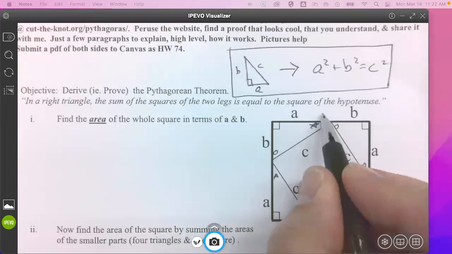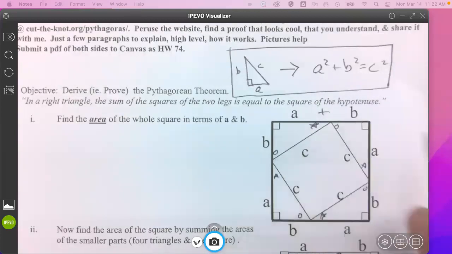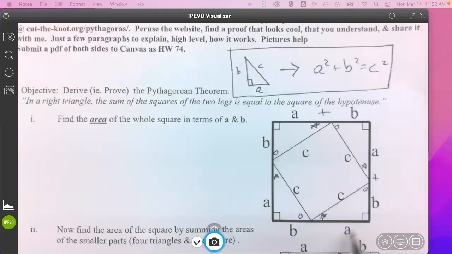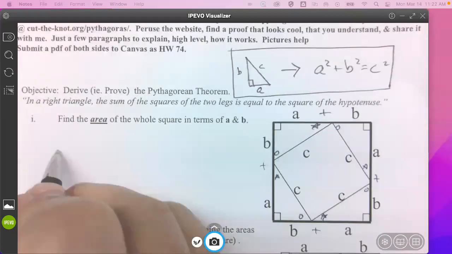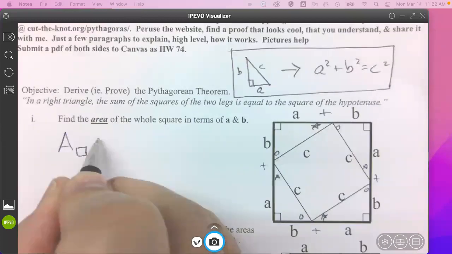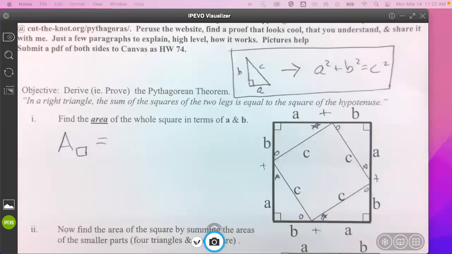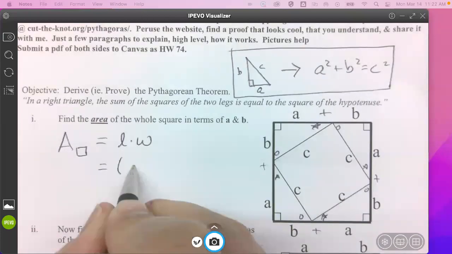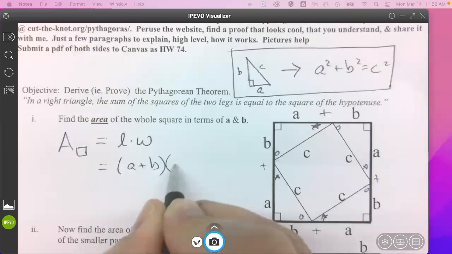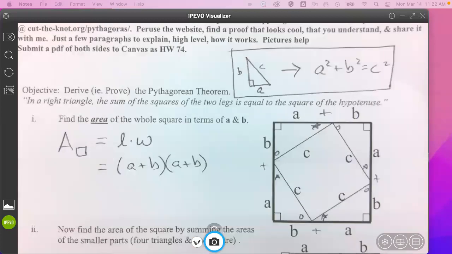Almost. A plus B. We're adding those 2 lengths together. This is A plus B. This is A plus B. This is A plus B. So if I wanted to find the area of this shape, knowing it's a square, I would say that it's length times width, which would be A plus B times A plus B.